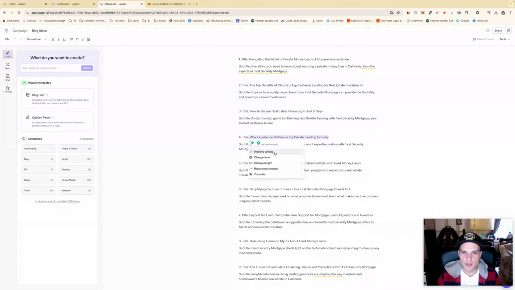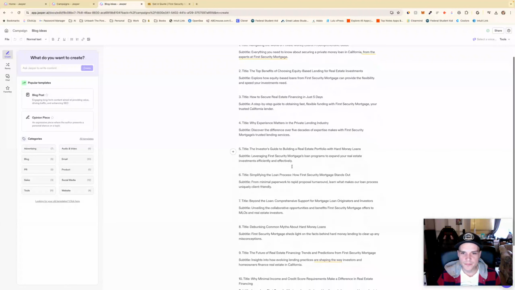Look at this, I keep pressing this and it can say improve writing, change tone, change length, repurpose content. Ooh, that's kind of cool. That's kind of fancy. Translate. Oh, that's really cool. Okay. Discover the difference over 5 decades of expertise, making the.